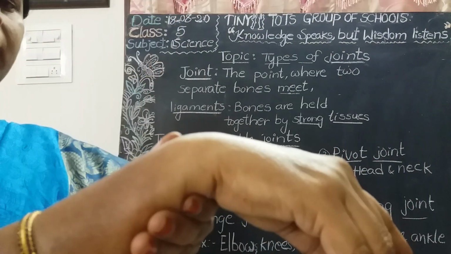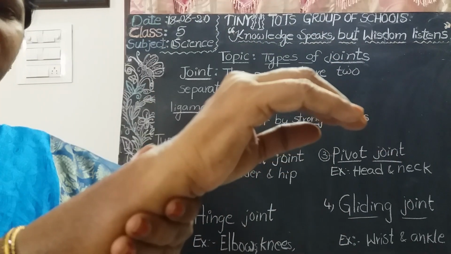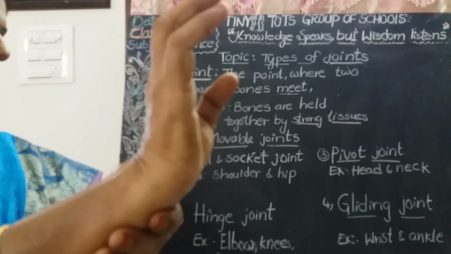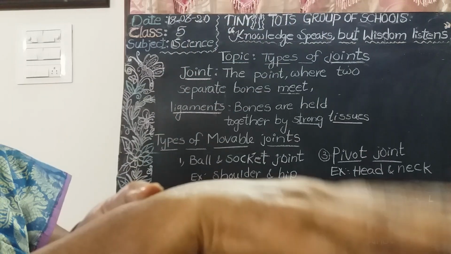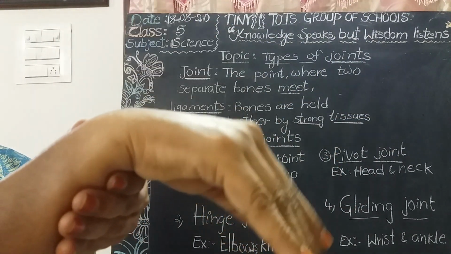What kind of joint is present between the wrist and ankle? Gliding joint.